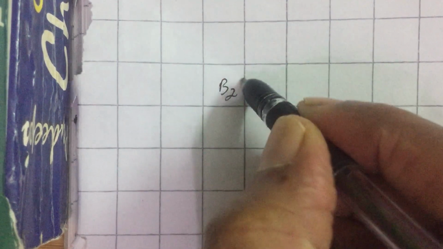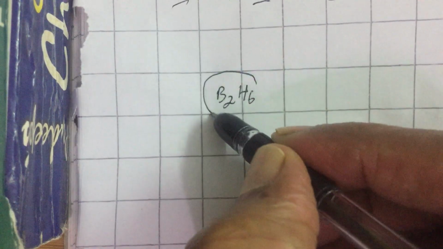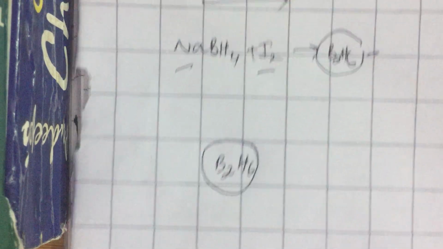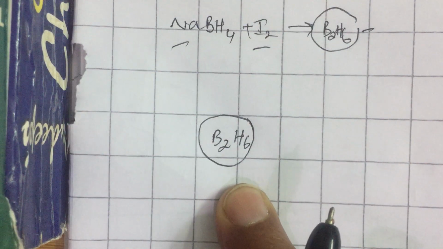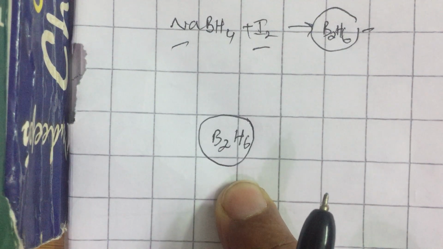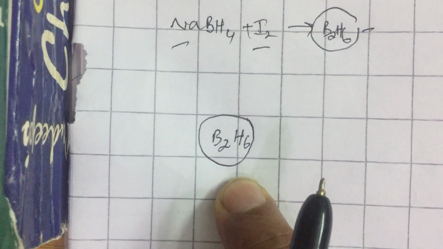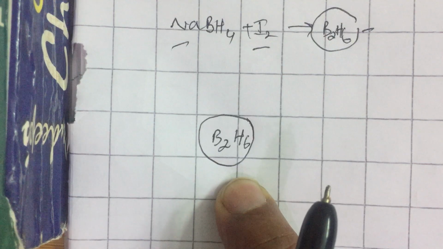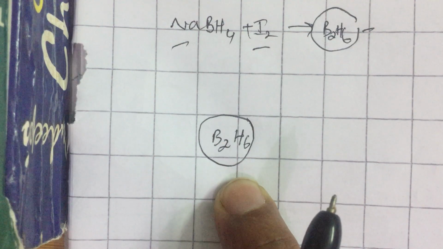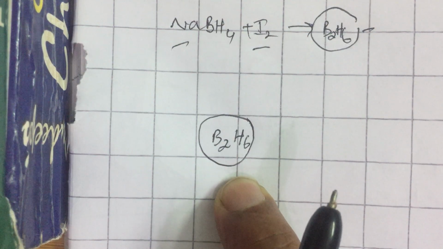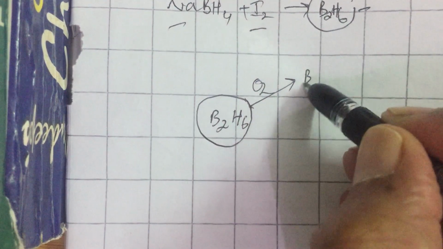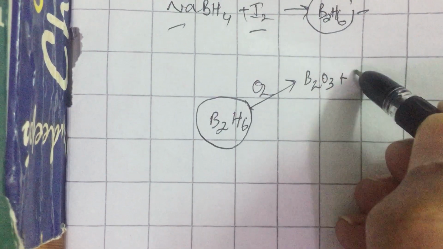Diborane B2H6 is stable in air as long as there is no grease or moisture. If there is grease or moisture, the hydrides of boron catch fire. If a hydride catches fire, it is called pyrophoric. Even PH3 can catch fire if it is heated. As you go down the group, the tendency to decompose increases in any group. So B2H6 is pyrophoric; it catches fire if there is moisture or grease. When burnt in air, B2H6 gives boron oxide B2O3 and water.